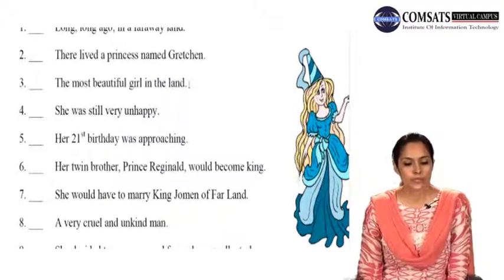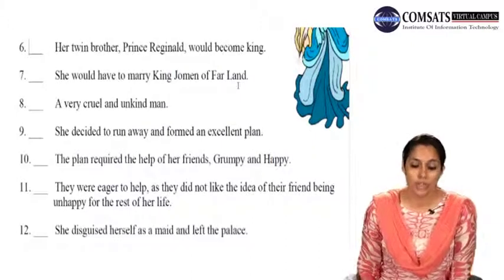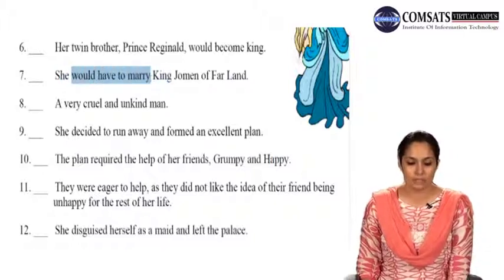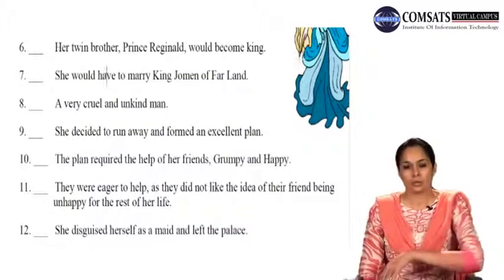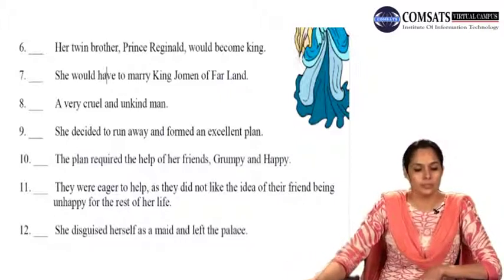Number 7, she would have to marry King Joman of Farland. Now, she would have to marry King Joman. She, subject, would have to marry. So we have a subject and verb. Our sentence has both the important requirements of what is needed to make a complete sentence.